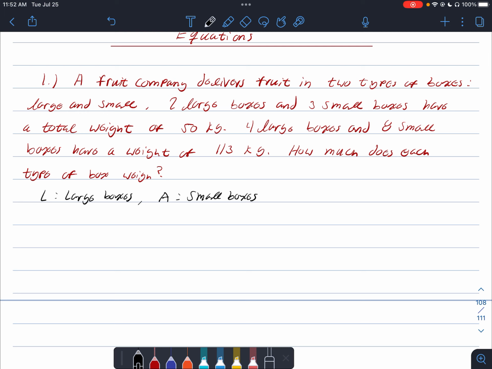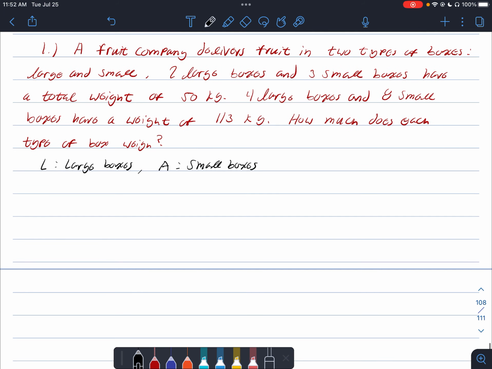Okay, so those are our two variables here. Looking at this, we have two large boxes and three small boxes with a total weight of 50 kilograms. So 2L plus 3A is going to be equal to 50.